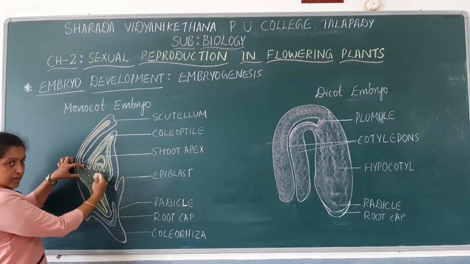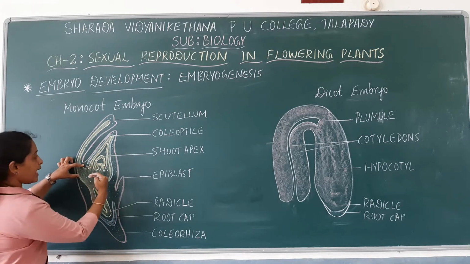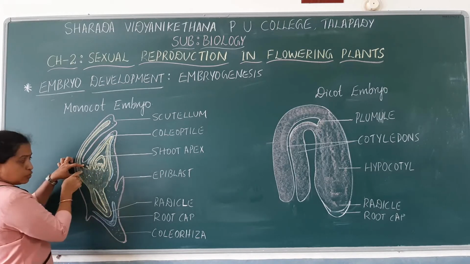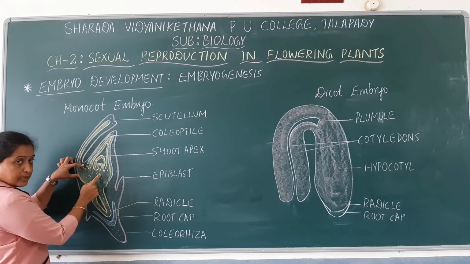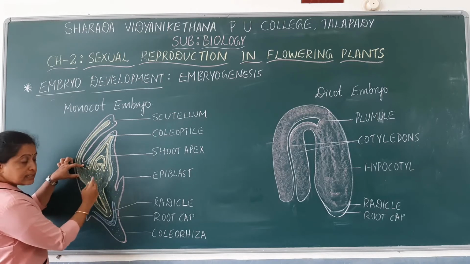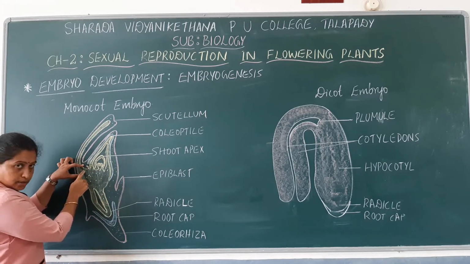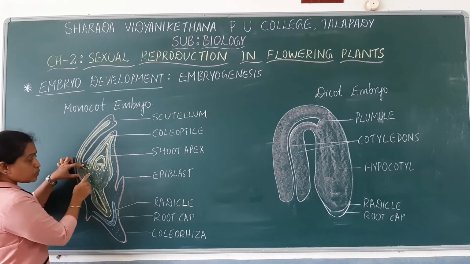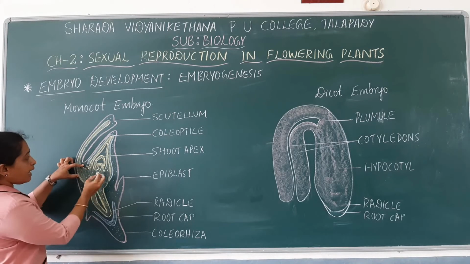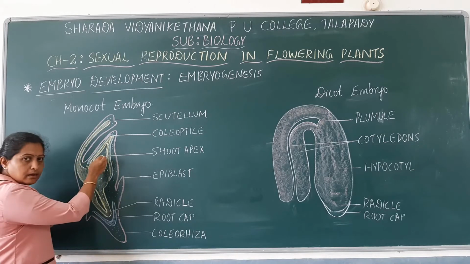The embryonal axis above the point of attachment to the cotyledon is known as epicotyle, and epicotyle terminates with plumule.